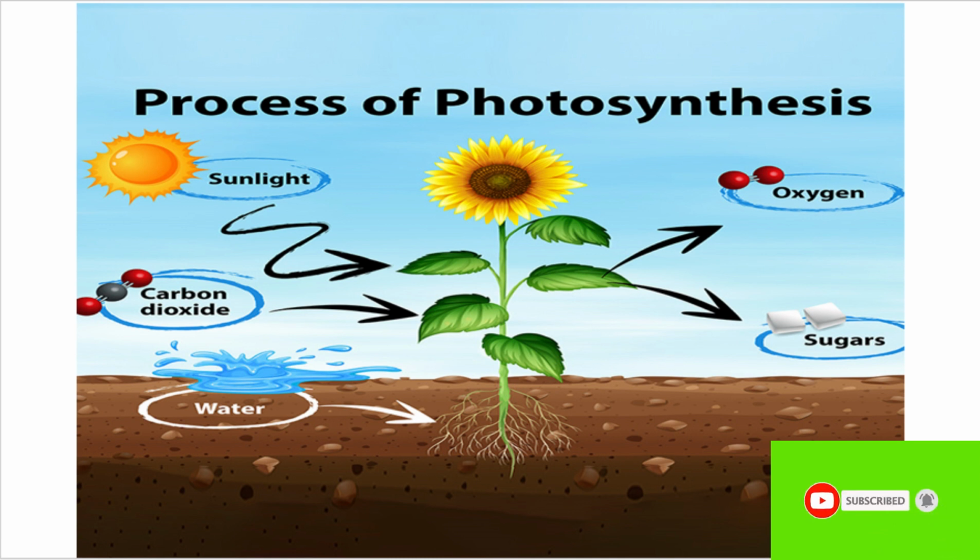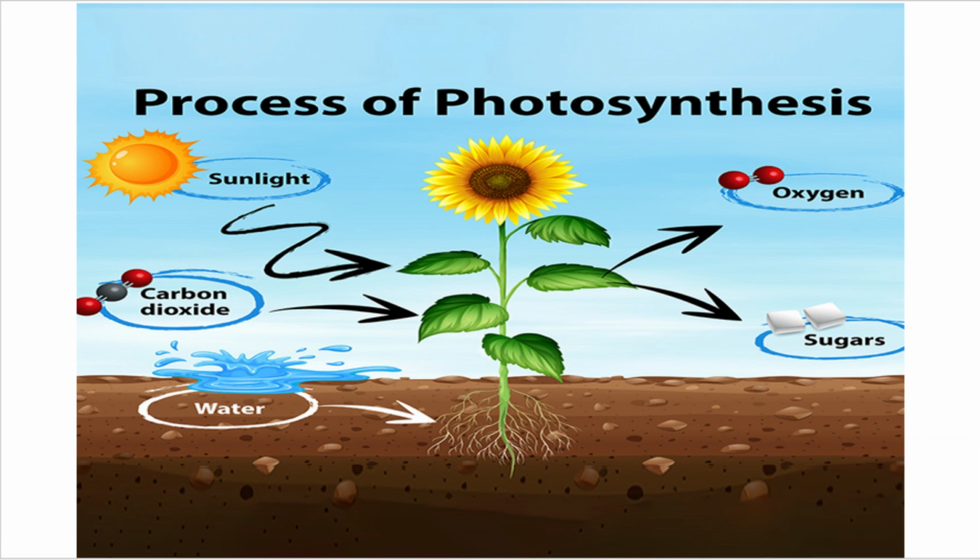As we have discussed, plants are autotrophs, meaning they make their own food in the presence of sunlight, water and minerals. They also need carbon dioxide from the air. As a result, plants make their own food in the form of glucose and they release oxygen.